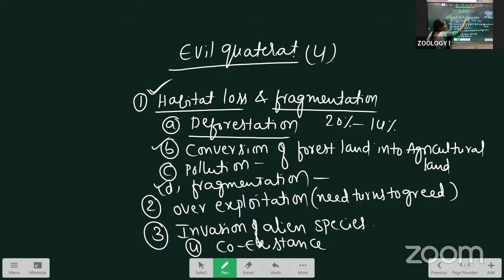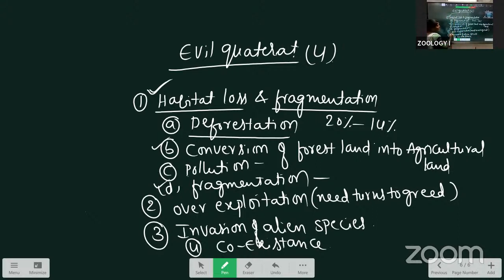Under habitat loss and fragmentation, write these headings. One line you write, it's okay. Deforestation means cutting the forest and using it for other purposes. Conversion of forest land means they are cutting and using it for agricultural land. Pollution also declines the quality of the land, and fragmentation divides the land into a number of parts. That time also habitat loss will occur.